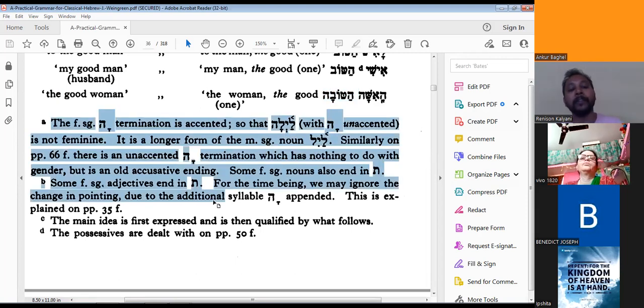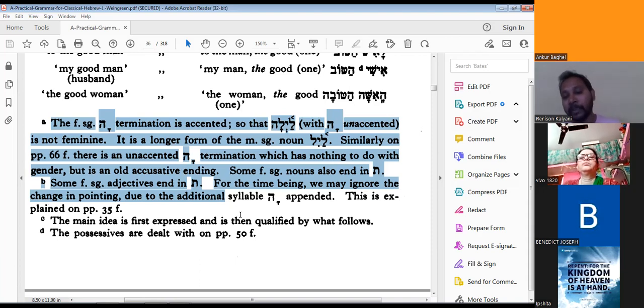Now you see, the feminine singular ha termination is accented. So that Laila without ha, unaccented, is not feminine. It is a longer form of the masculine singular noun, layil. Similarly, on page number 66 forward, there is an unaccented ha termination, which has nothing to do with gender but is an old accusative ending.